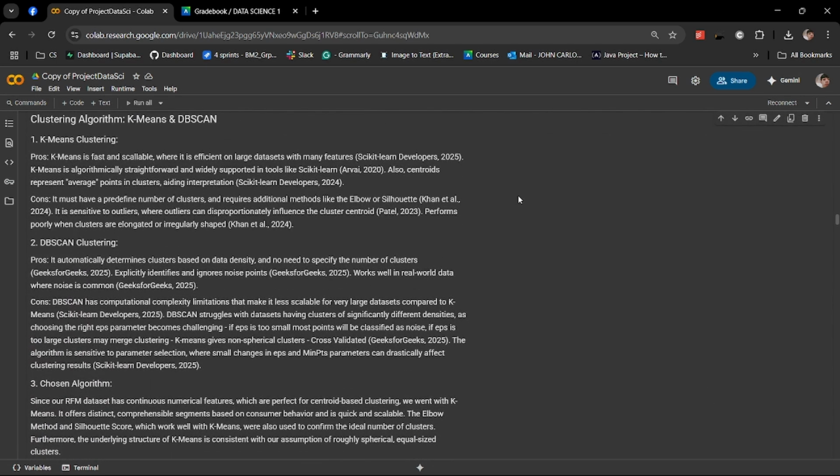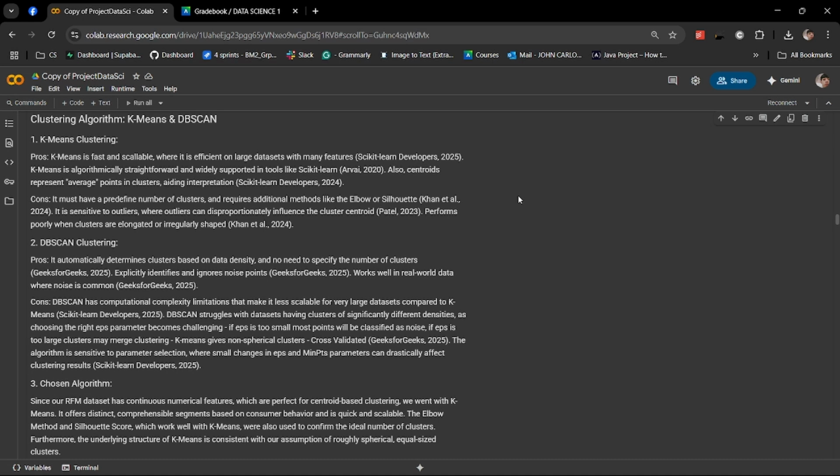For clustering tasks, we explored both k-means and DBSCAN. K-means is fast, scalable, and well suited for numerical data like our RFM features. It requires the number of clusters to be predefined but supports tools like the elbow method and silhouette score for validation. On the other hand, DBSCAN doesn't need a predefined number of clusters and handles noise well, but it struggles with varying densities and large datasets.